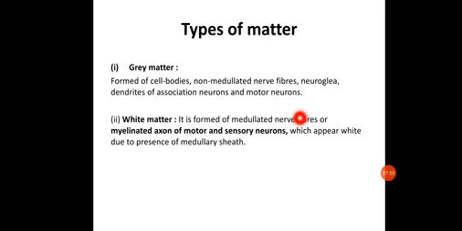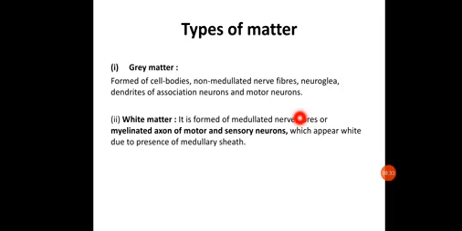Because the myelin sheath is present, it is called myelinated white matter. The myelin sheath imparts a whitish color to these neurons, hence it is observed as white matter. In the gray matter the myelin sheath is absent, and along with the neuroglia and other neurons it is observed as gray matter. Both are present in the central nervous system.